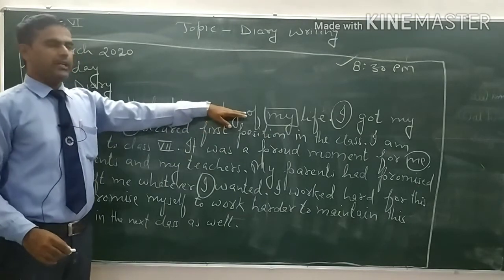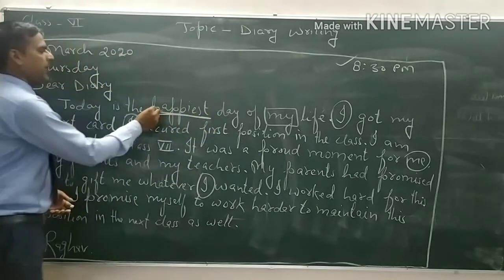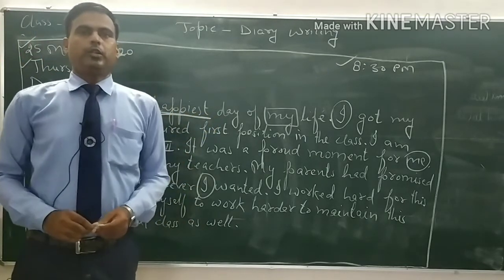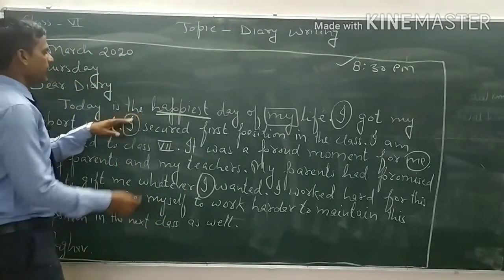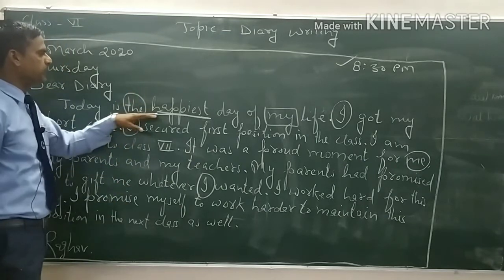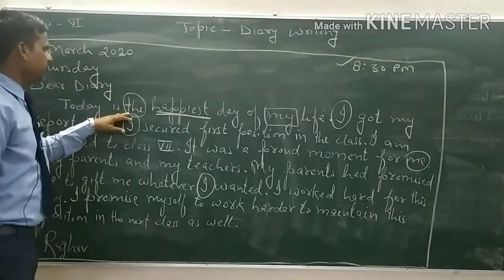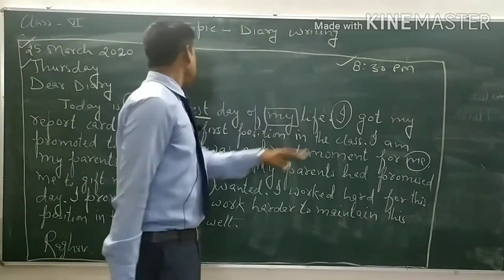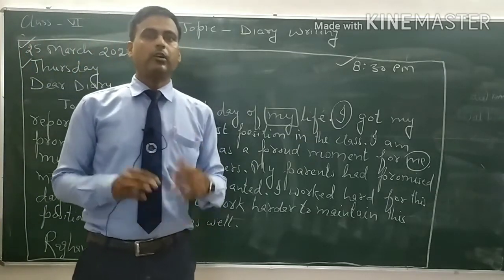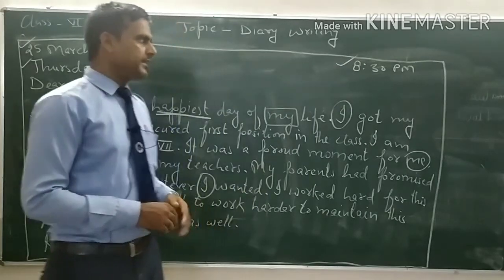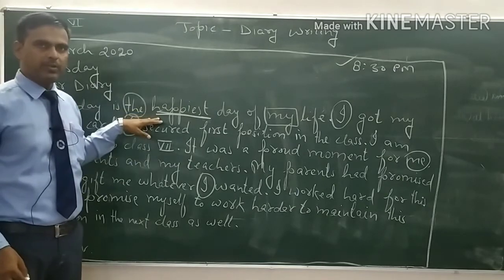So you can see the first person pronoun everywhere like that. Today is the happiest day of my life. Here we can also see explanatory things. For example, happiest. Happiest is the superlative form of adjective. And for the superlative form, we use the article the. I got my report card because on that specific day, Raghav got his report card. It is not only because of getting the report card that it was the happiest day of Raghav.